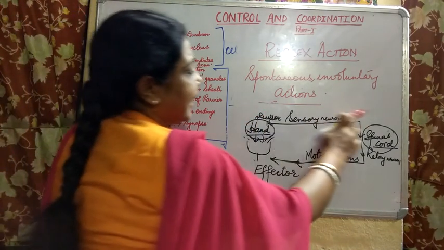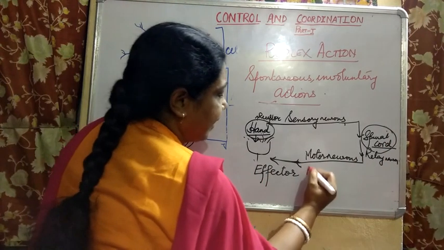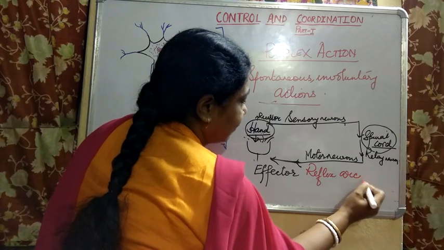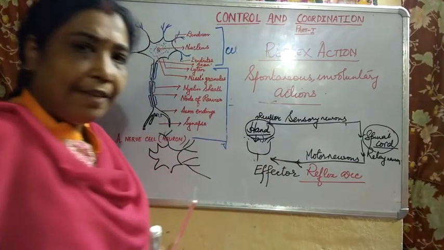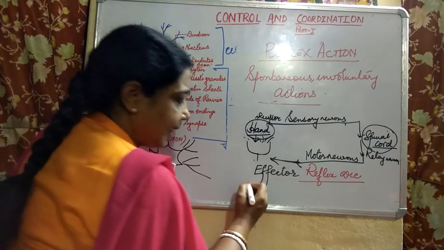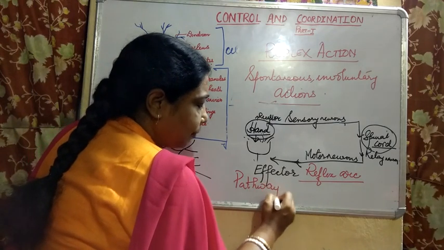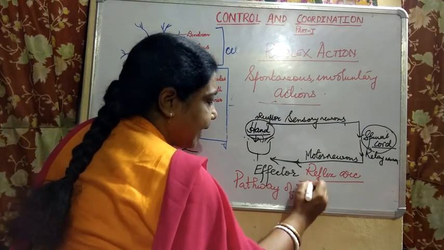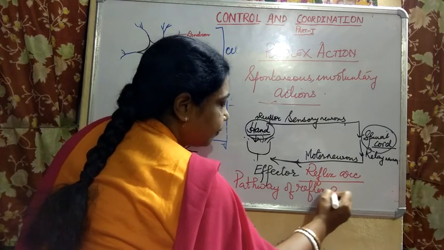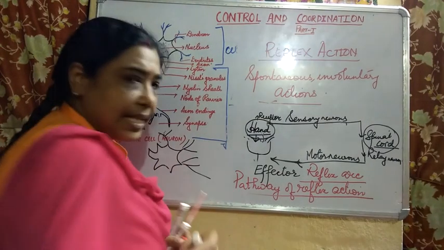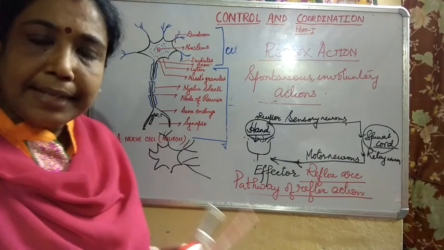So this entire pathway of reflex action is known as reflex arc. What is it known as? Reflex arc. So what is reflex arc? It is nothing but the pathway of reflex action. Now, with this, I would like to end today.